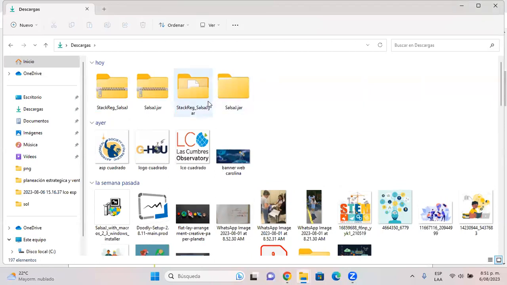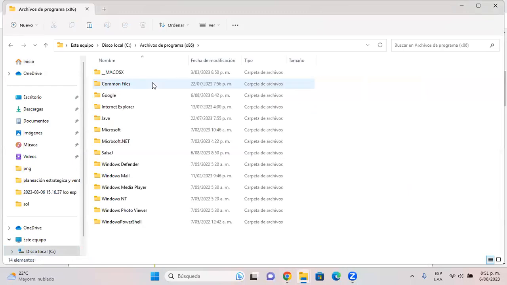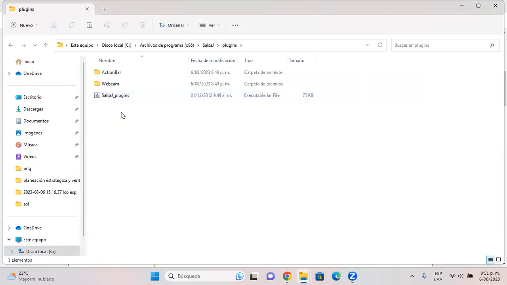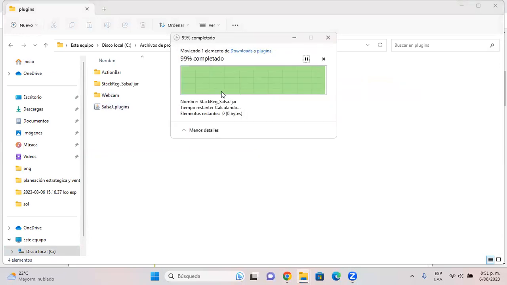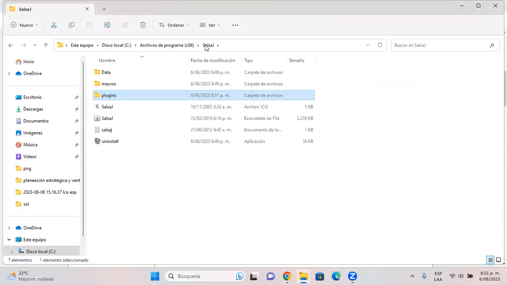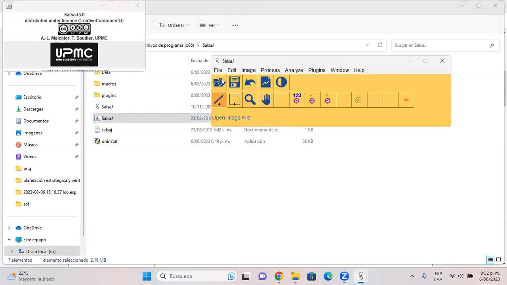Okay. Now take the folder, cut, and paste it here, the SalsaJ folder, but in the plugins subfolder. Okay, paste. Good. Go back and execute SalsaJ. There, it works. Now you can open your files.